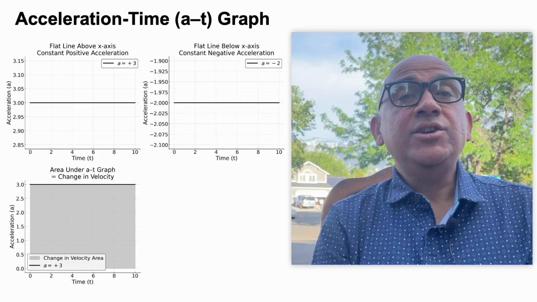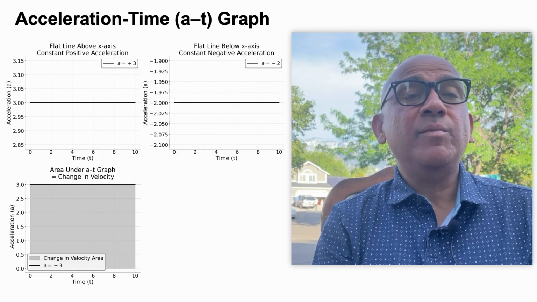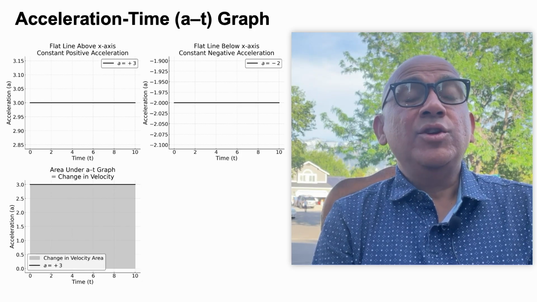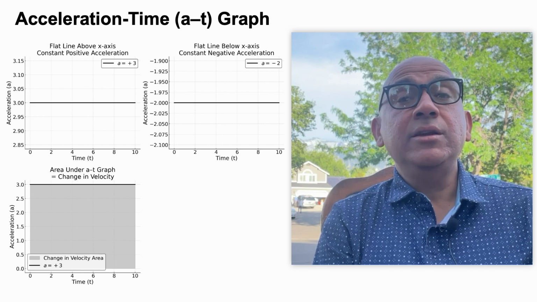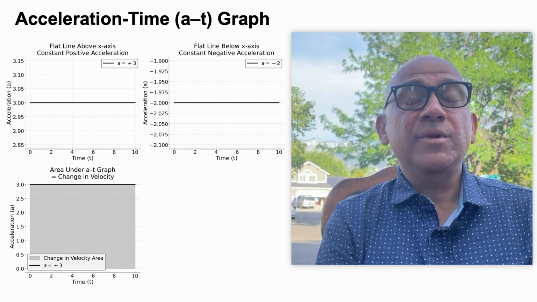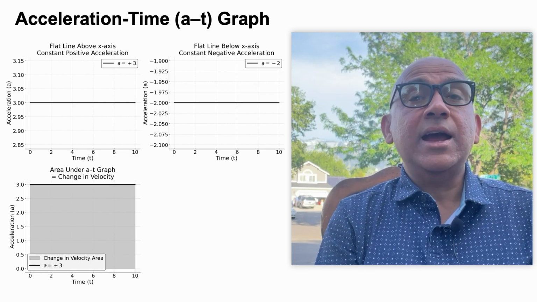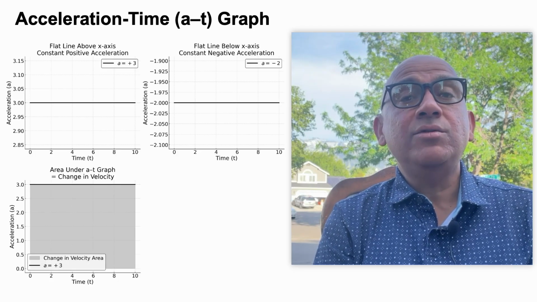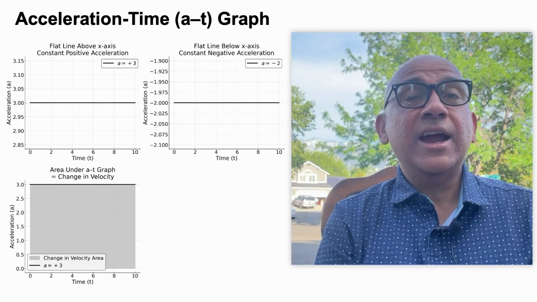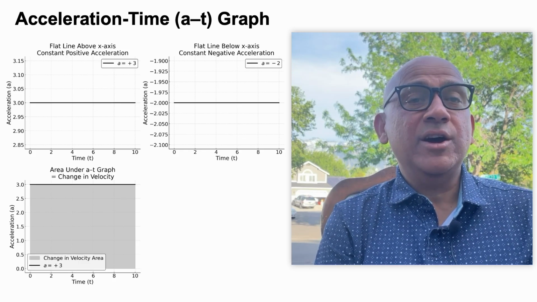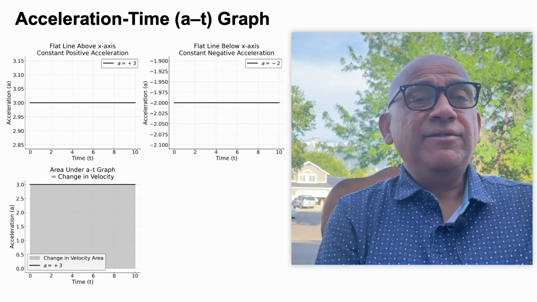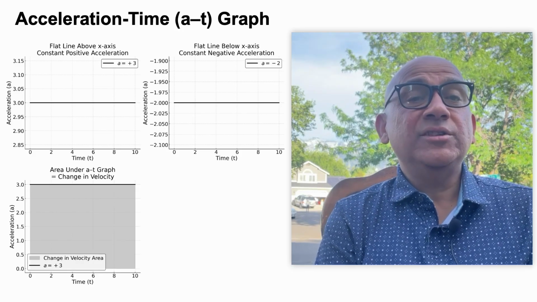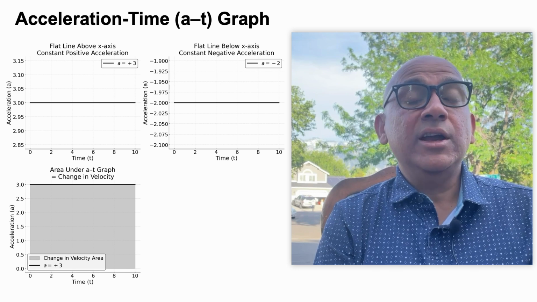Here comes the acceleration time graph. Again, the left one on the top is a flat line which shows the constant acceleration. So, it means the object is continuously speeding up. Then on the right hand side is a flat line below the x axis. So, it is a negative acceleration throughout, and what it represents is that the car is continuously slowing down. On the bottom left, I have shown the area under the a-t graph, and that area represents the change in the velocity over a given period of time.